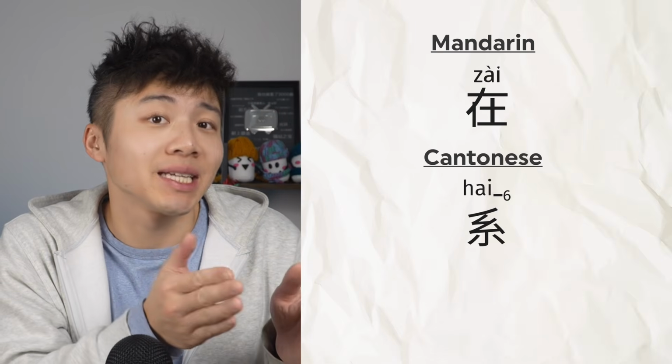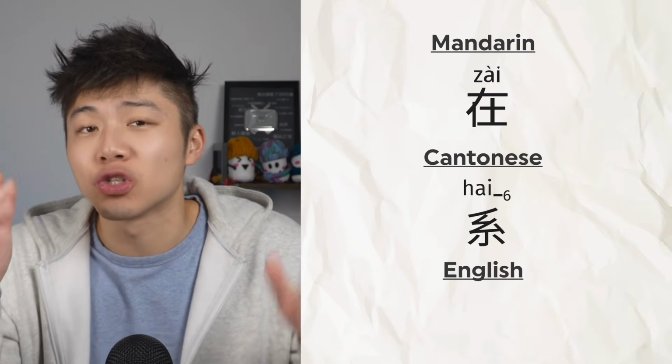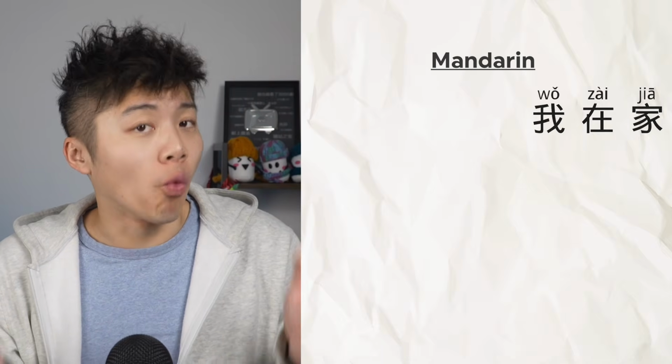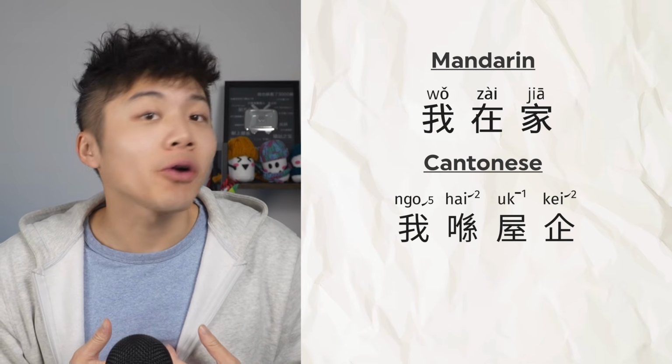And in Cantonese and Mandarin, the word 在 or 喺 in Cantonese already acts as a verb. It means to be at. That's right, this 在 or 喺 word is doing all the heavy lifting. So you don't need to say I am at because that 在 or 喺 already includes the am part. It basically includes both am at in one word, unlike in English where it's 2 separate words. So the natural correct version is 我在家, 我喺屋企, okay, I'm at home. No extra linking verb needed. It's clean, simple, and exactly how native speakers would say it.